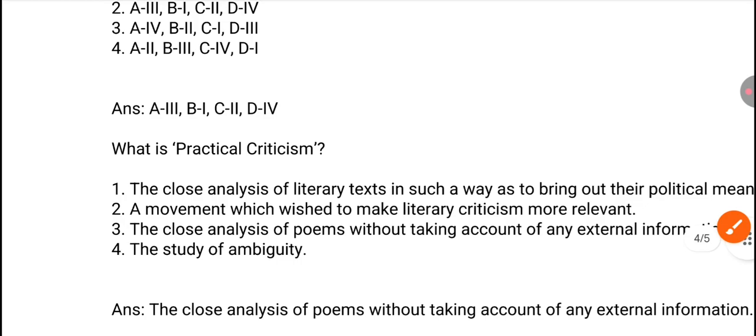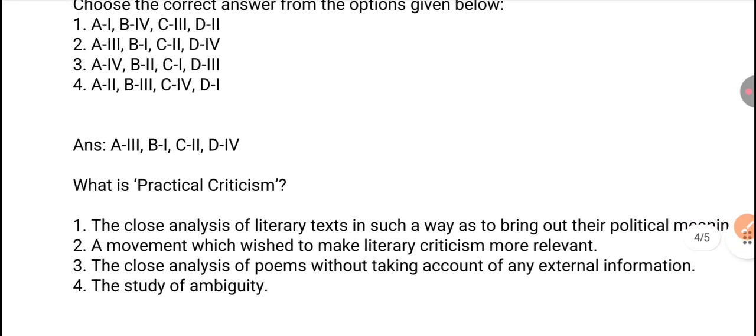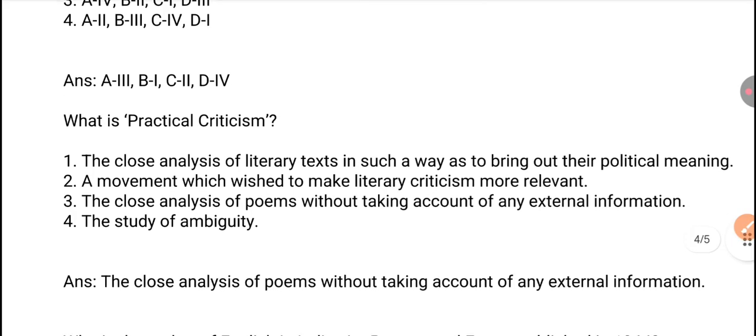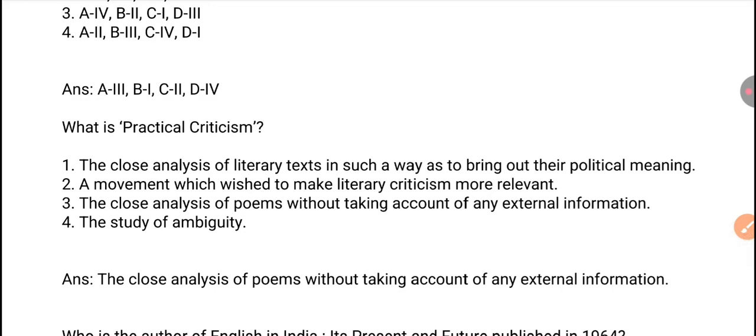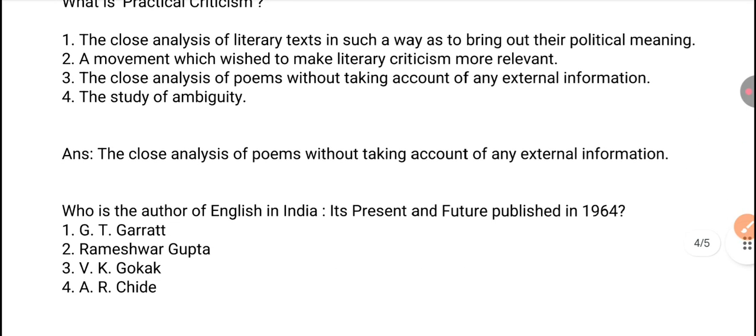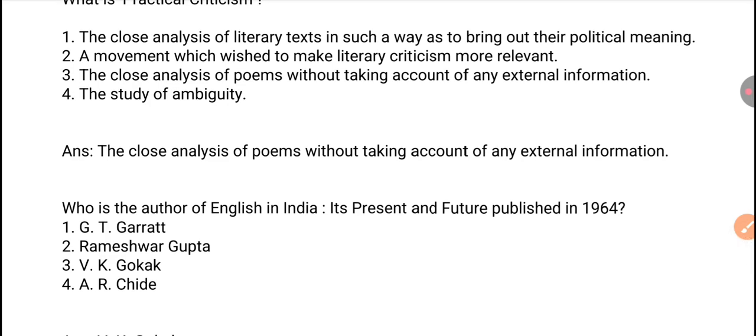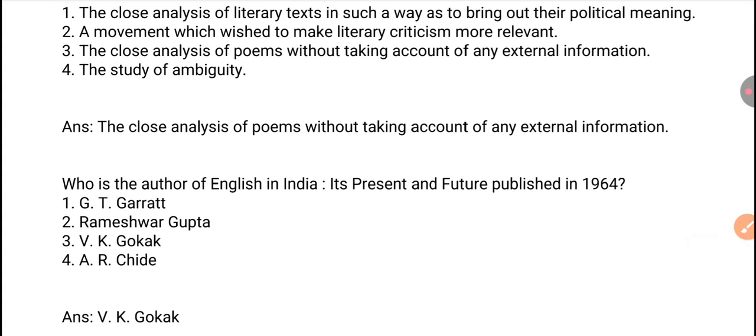Next question. What is practical criticism? So practical criticism is the close analysis of poems without taking account of any external information. So option 3 is the right answer, which is a close analysis of poem without taking account of any external information. Next question. Who is the author of English in India: Its Present and Future, which was published in 1964? The author is V.K. Gokak. Option 3 is the right answer.